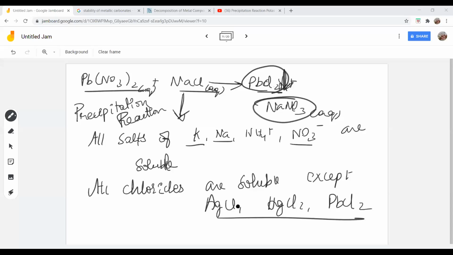And how do we know whether the reaction will happen or not? First check what products will be formed. Now here the two products formed are PbCl2 and NaNO3. If both the products are soluble in water, then the reaction will not happen. But we clearly know that NaNO3 is soluble in water, but PbCl2 is insoluble, because just now we saw all chlorides are soluble except this, this and this. So PbCl2 becomes insoluble. Clear? So out of these two, this will precipitate. So this reaction is possible. Understood?